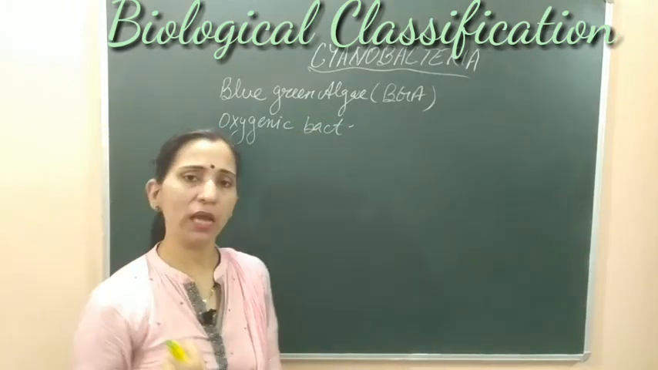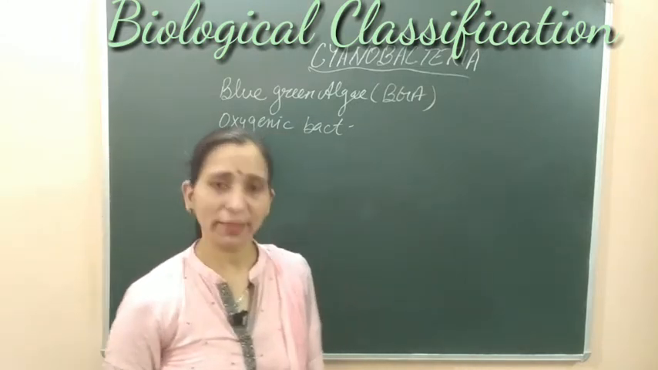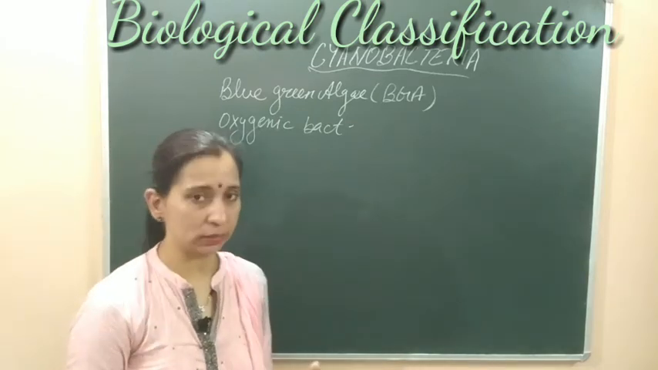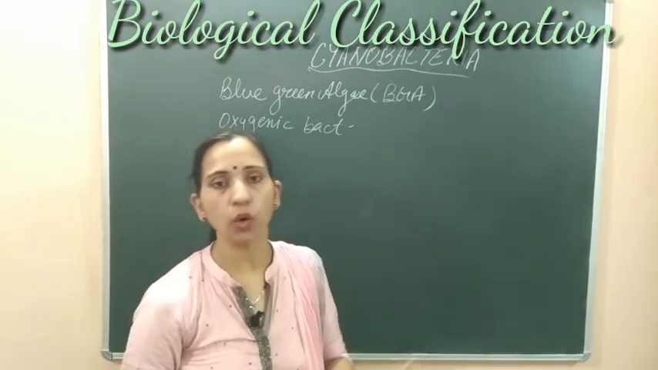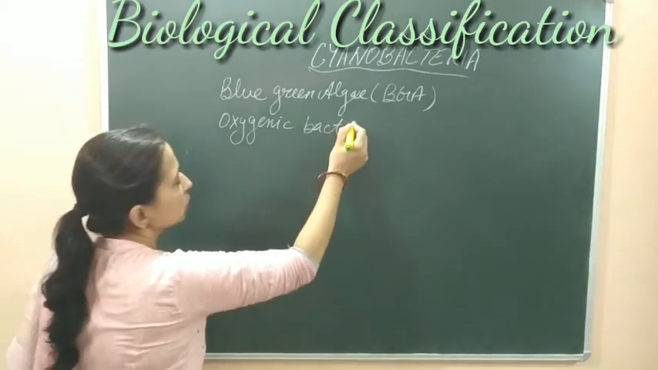When we say that they are photosynthetic bacteria, it means they are autotrophic bacteria. They can do photosynthesis, and for this process they have pigments. Because of the presence of pigment, they have a particular color. That's why we call them blue-green algae. So these are the oxygenic bacteria.